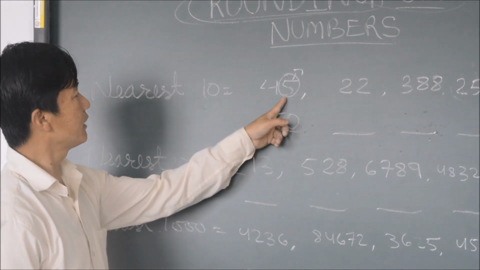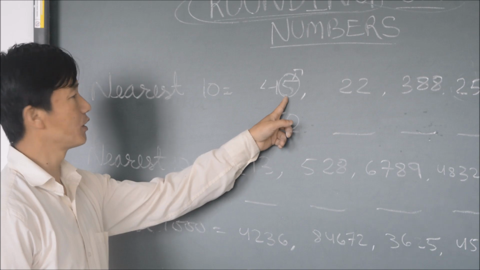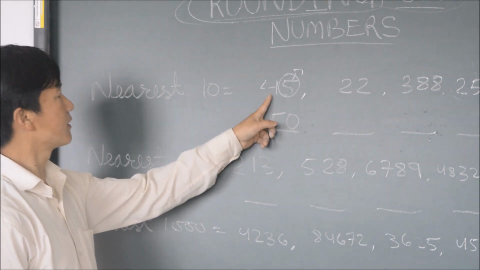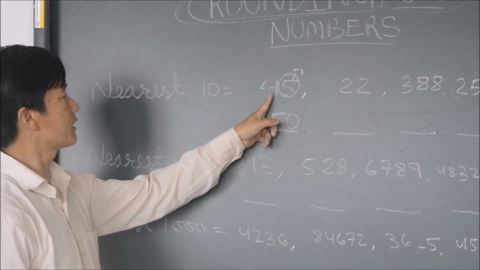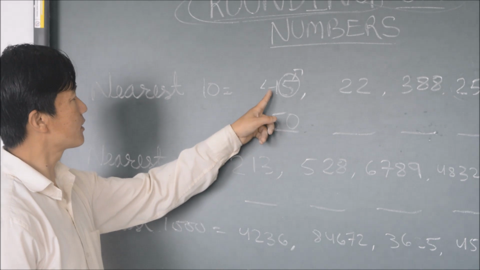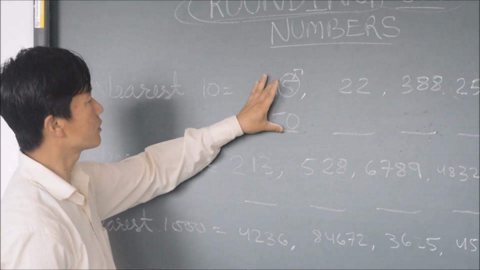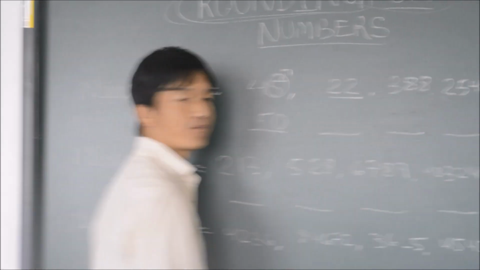If the ones place is greater than 4, we replace the ones place with 0 and add 1 to the tens digit. And here, now, we check 22.